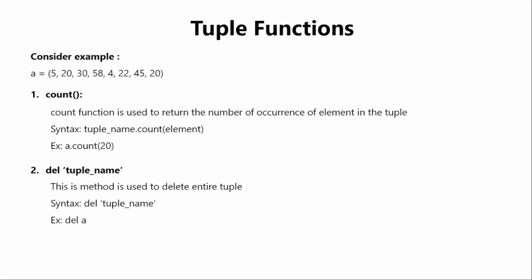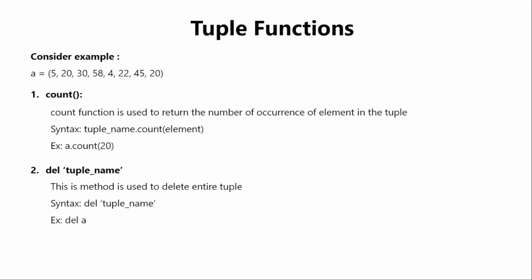Since a tuple is fixed and not dynamic, it does not support multiple functions like a list. We have only two types of functions for tuples which are commonly used, so we can have a quick run through with that.